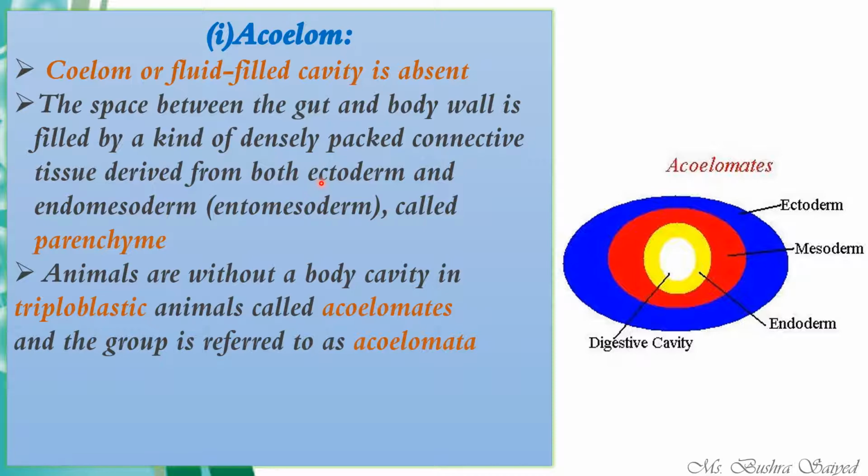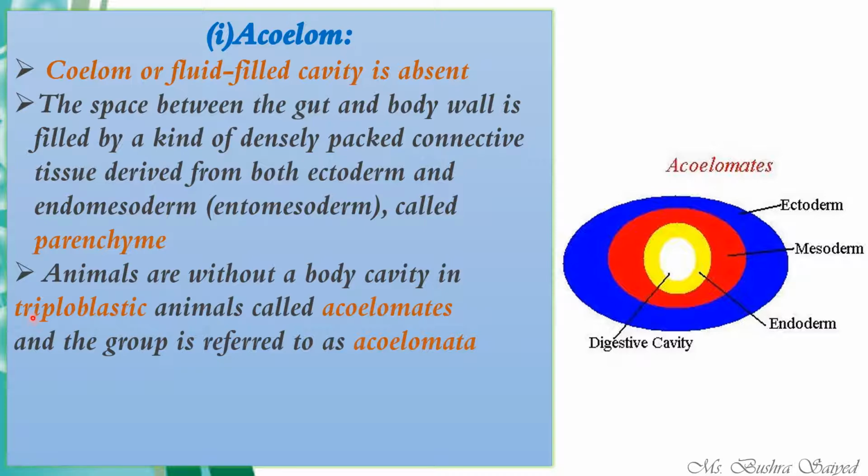Many triploblastic organisms. Now, what is this triploblastic? Again, it is based on the presence of germinal layers. If the body consists of all the three germinal layers, those organisms are known as triploblastic. Those organisms which do not have mesoderm, which have only endoderm and ectoderm, are known as diploblastic organisms.